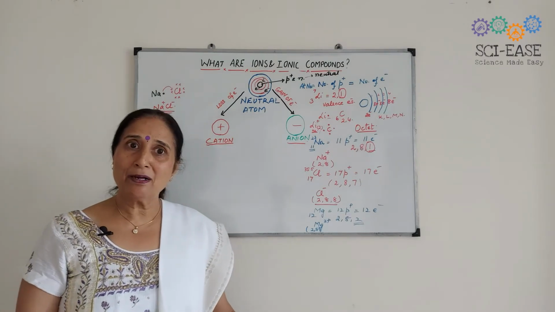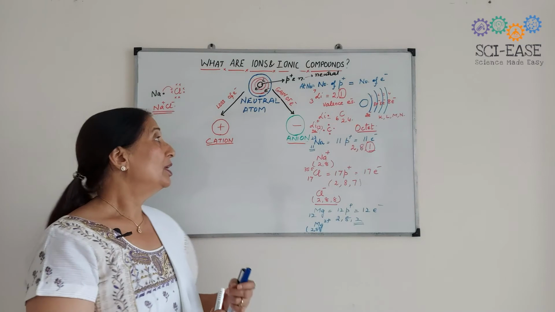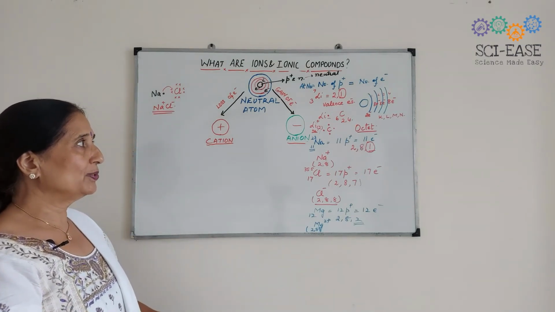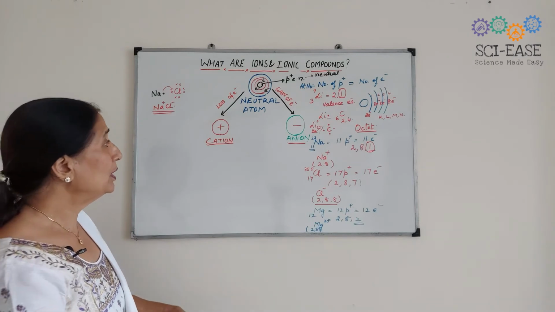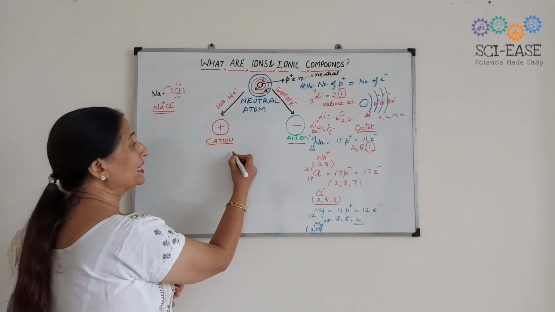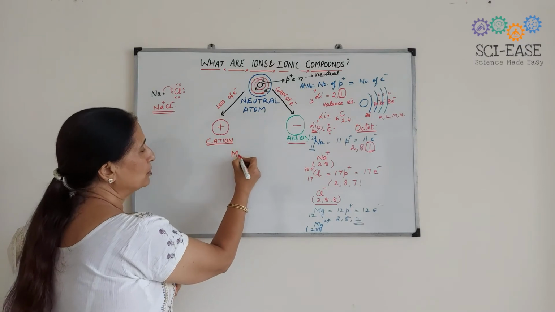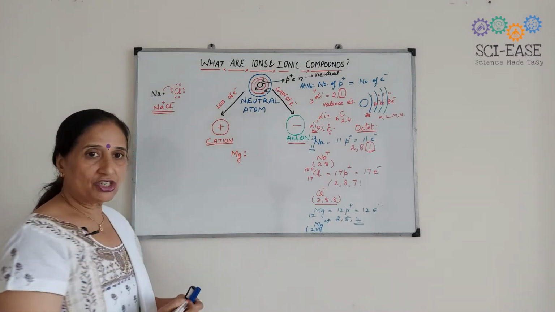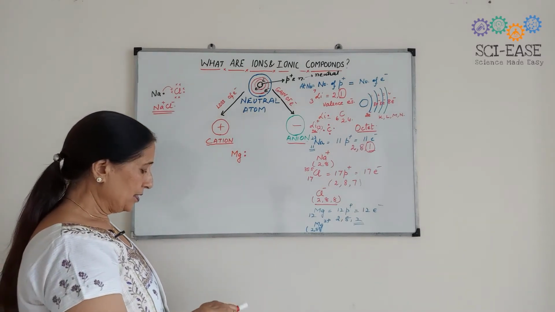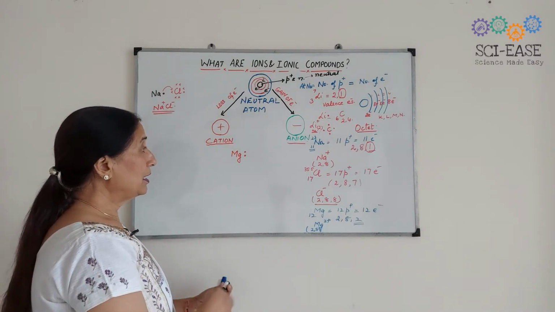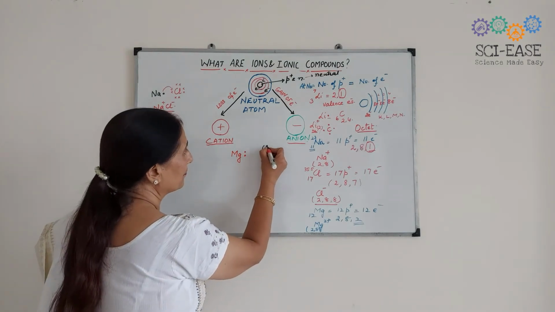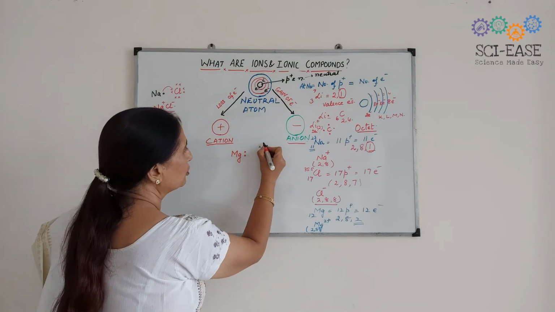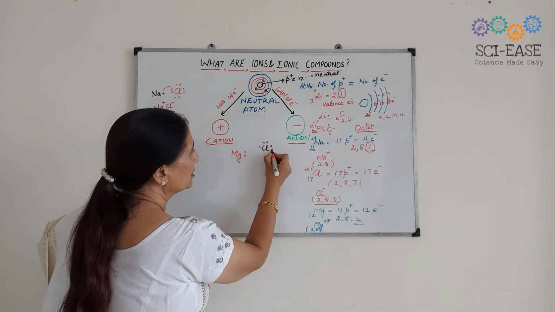So there are many ionic compounds. Like I have told you about sodium chloride, there are other ionic compounds also. Take the case of magnesium chloride. Magnesium has 2 electrons in the valence shell, and Cl has how many? 7 electrons in its outermost shell.